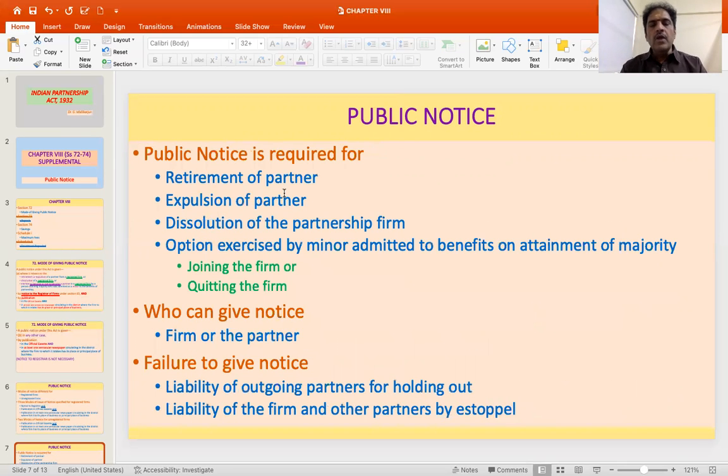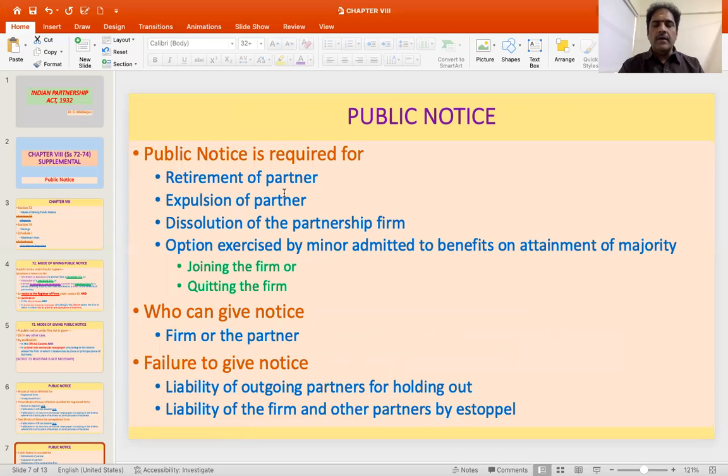Then what are the aspects relating to which public notice is supposed to be given? 1, relating to retirement of a partner. 2, relating to an expulsion of partner. 3, in relation to dissolution of the partnership firm. And 4, where an option is exercised by minor admitted to benefits on attainment of majority, where he can choose either to join the firm or quit the firm.